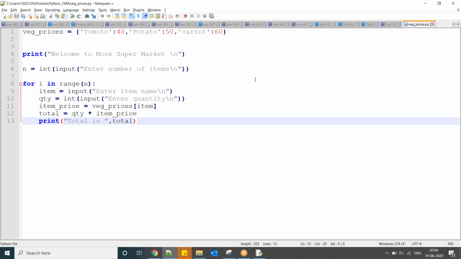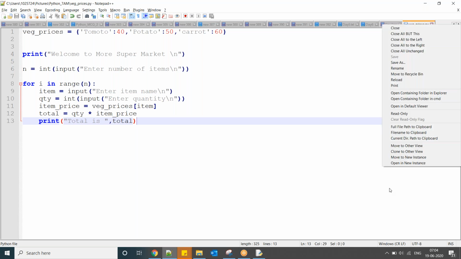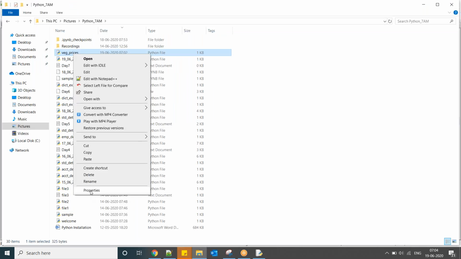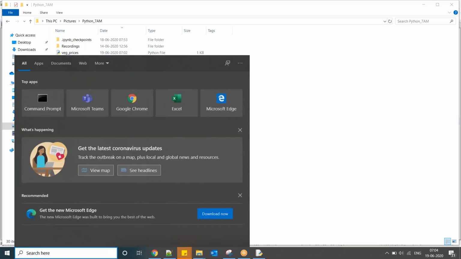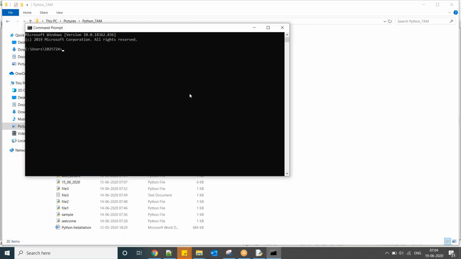Now I want to execute this program. So first you have to take the file path. Now the file is in this folder. So right click, properties. Okay, select this path. Now this is your file path. Go to your command prompt. Okay. Python space your file path. Here what is your file name? Veg prices.py. Now enter. Enter number of items, 2 items.